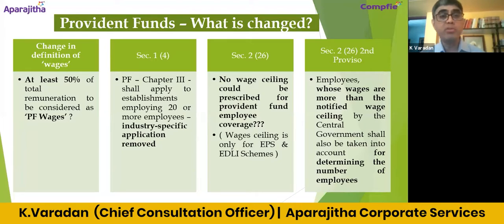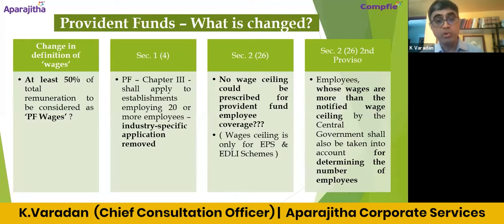Then I think Chapter 3 shall apply to establishments employing 20 or more employees. I think we discussed this industry-specific application. It is removed, right? So whatever be the industry, if the establishment has 20 or more employees, then PF Chapter 3 will become applicable. And no wage ceiling will be prescribed for Provident Fund employee coverage. We discussed this. So it will be available for the Employees' Pension Scheme. It will be available for the Employees' Deposit Linked Insurance Scheme, but it will not be available for the Provident Fund